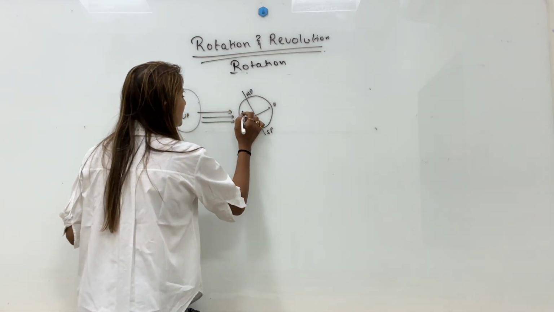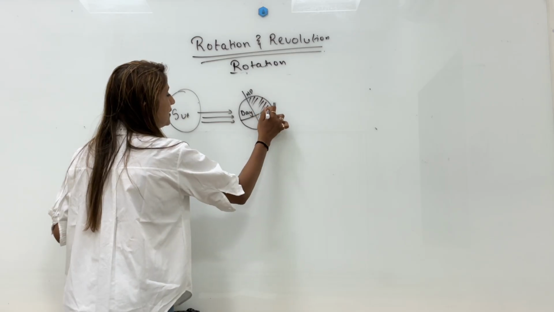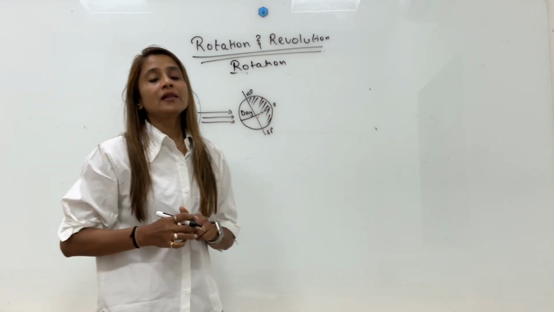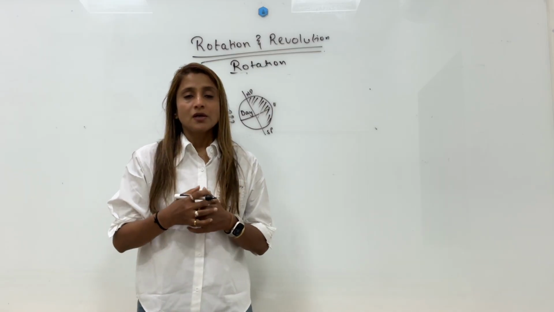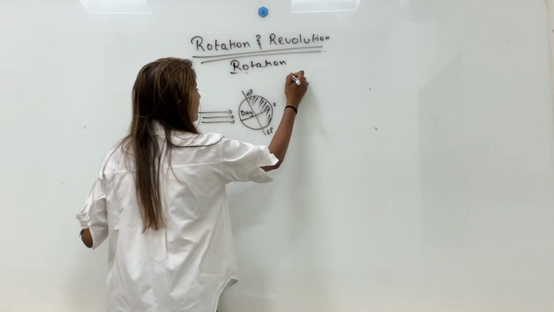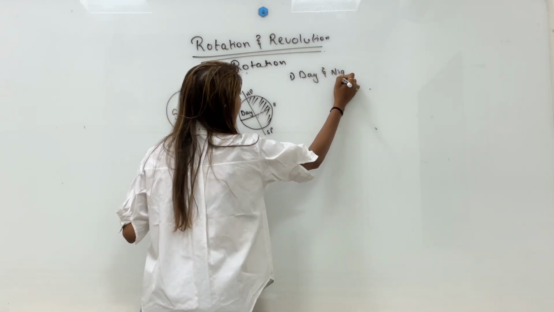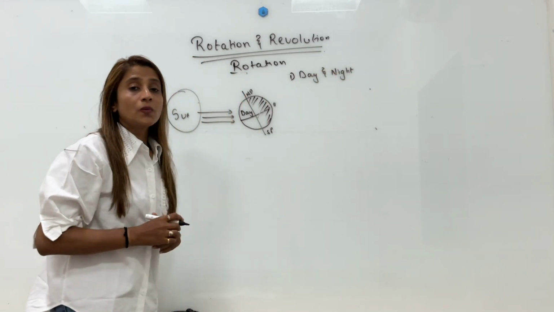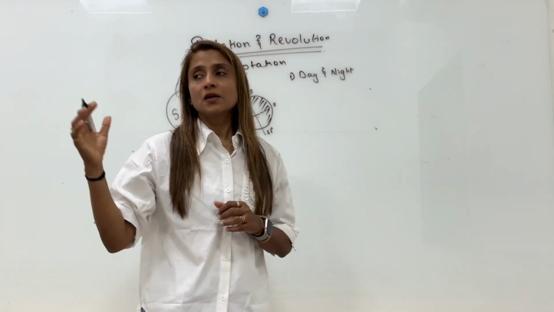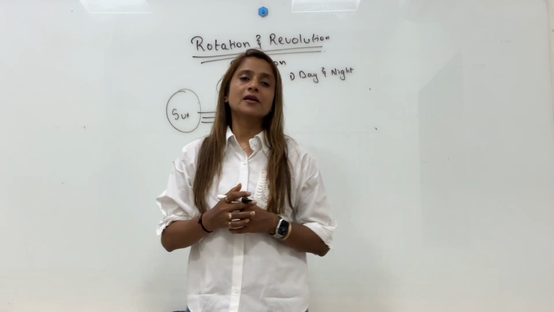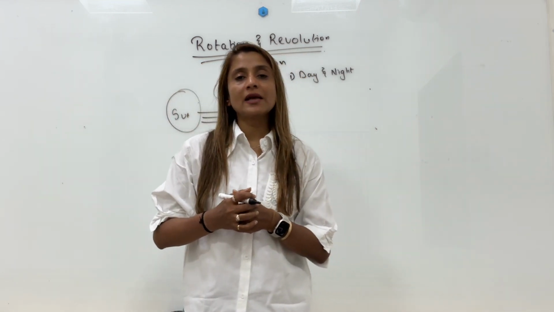That part will experience day, and the other part will be in darkness and will experience night. So because of rotation, first we experience day and night. The part of the earth facing the sun has day. The part which is in darkness has night.